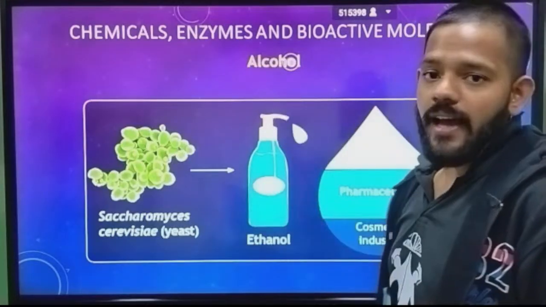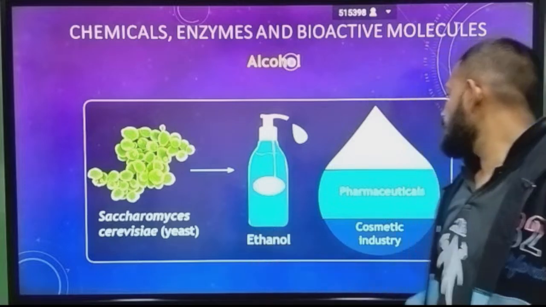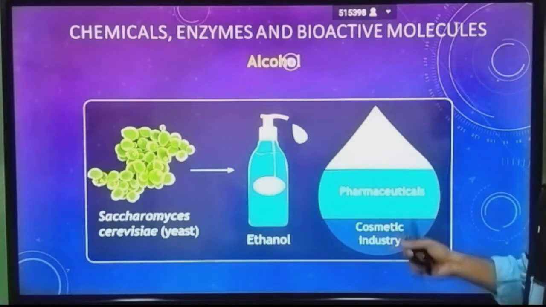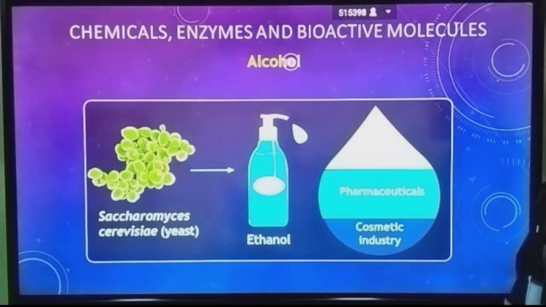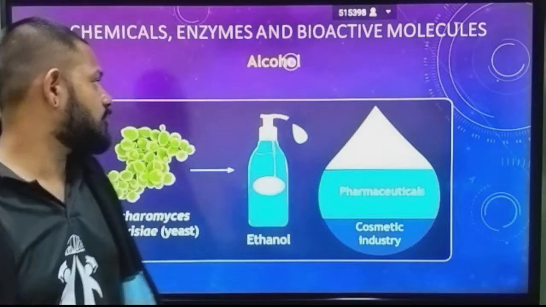Next, alcohol. Alcohol, ethanol, is produced by the yeast Saccharomyces cerevisiae. Ethanol is used in the food industry, in pharmaceuticals to produce sanitizers, and in the cosmetic industry as a base.